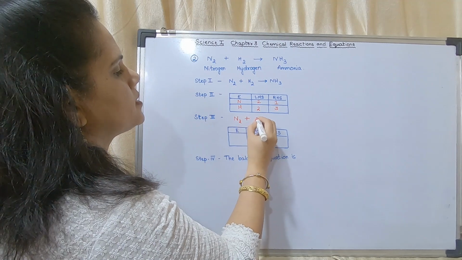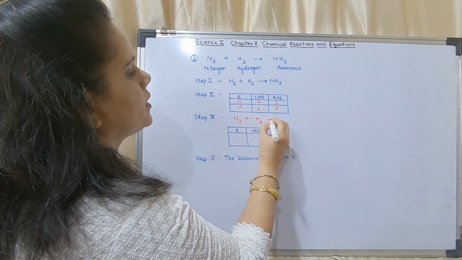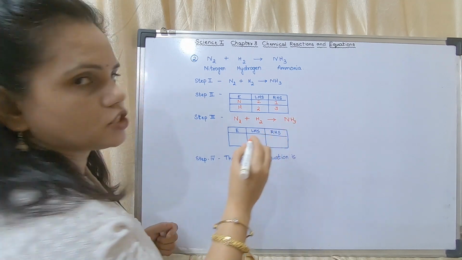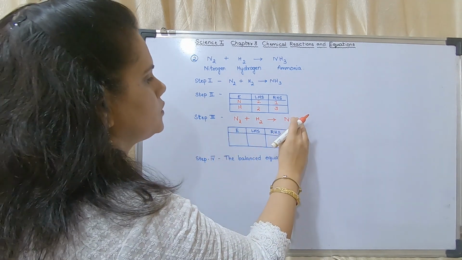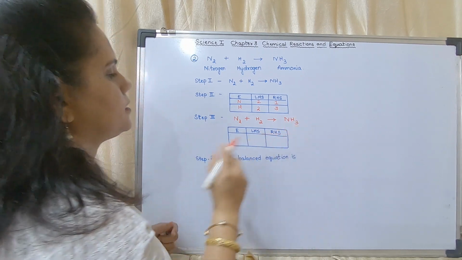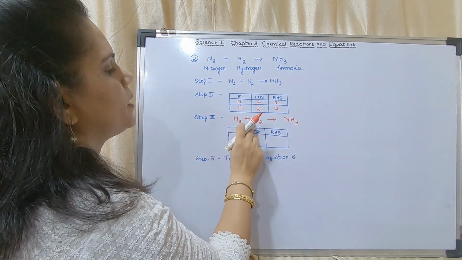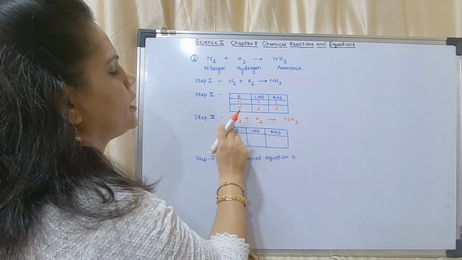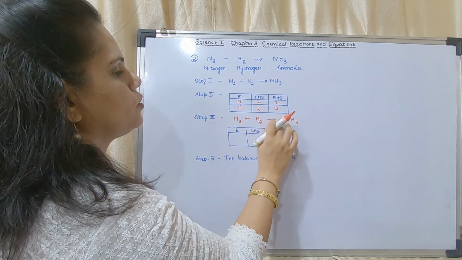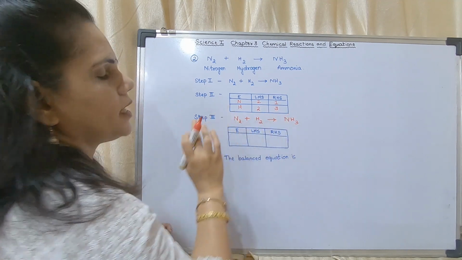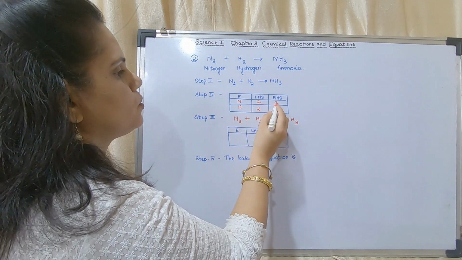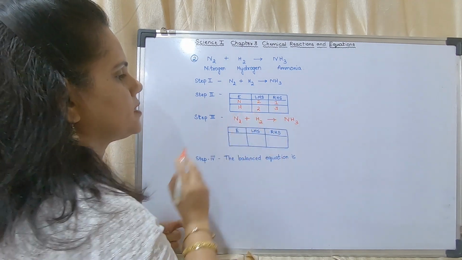N2 plus H2 gives NH3. This is a shortcut method. That means to write it is a shortcut method. The method is the same only. While writing you may leave spaces here so that you can put the numbers. I repeat, while writing the equation you may leave spaces here so that you can write the numbers. So N2, this is 2 and this is 1, this is 2 and this is 3.